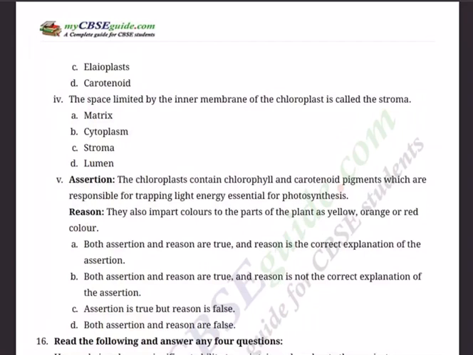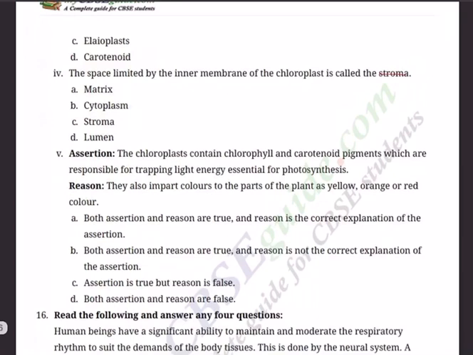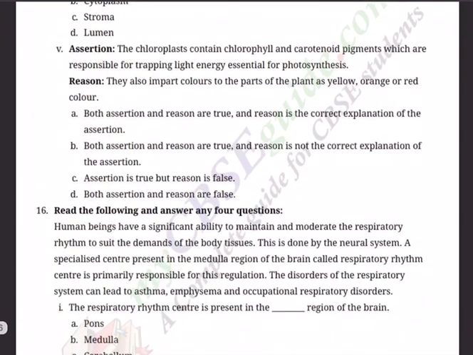Fourth one. The space limited by the inner membrane of the chloroplast is called dash. Now the inner space, what is it called? A. Matrix, B. Cytoplasm, C. Stroma, D. Lumen. So it should be stroma, right? Next, question 5th. Assertion: chloroplasts contain chlorophyll and carotenoid pigments, which are responsible for trapping light energy essential for photosynthesis. Reason: they also impart colors to the parts of the plant as yellow, orange or red color.